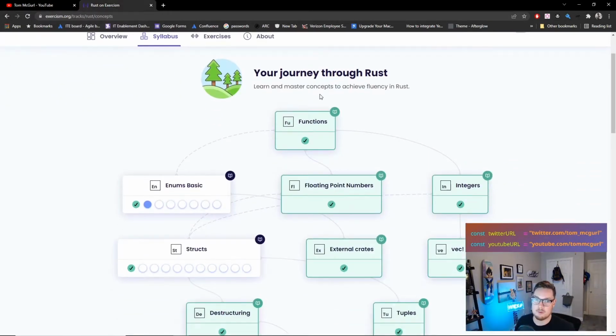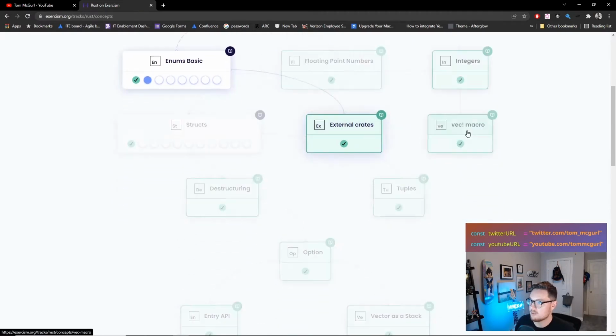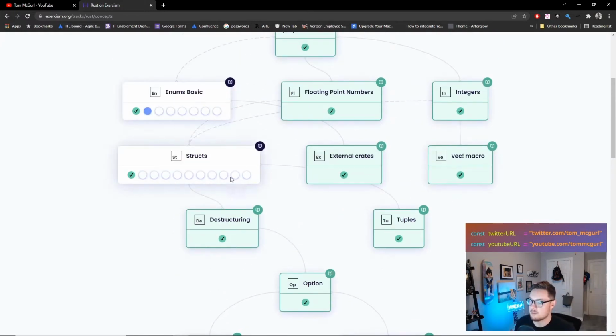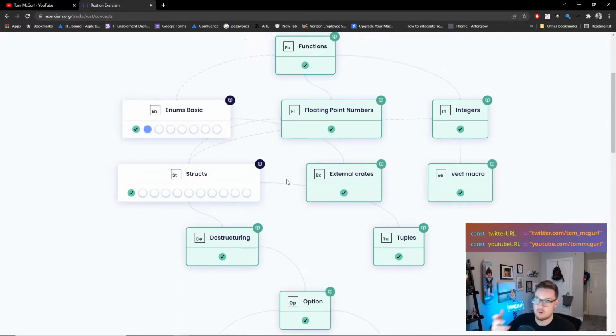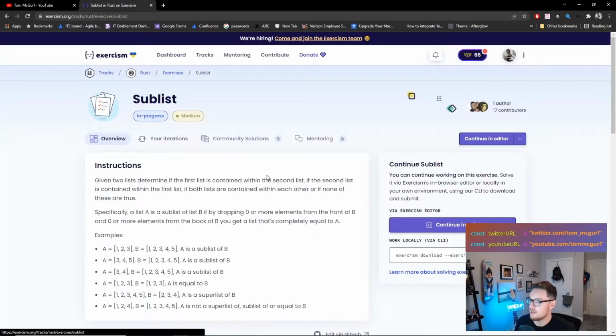Let's see how far we've come. So we've done functions, floating point numbers. We did the enums, external crates, vector macros. We did the breadth, and now we're going to go deep into these because there are some exercises that tie to different individual things that we need to learn in the syllabus, like concepts. So we have all these different concepts. Today we're going to dive back into the enums concept here with this sublist exercise. So here's where we're going to get started.